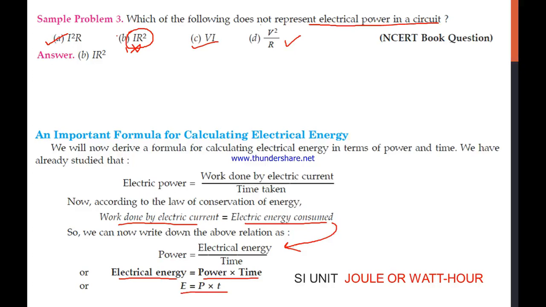So what is the SI unit? We know the power has a unit of watt, and time is not taken in seconds, time will be taken in hours. So the unit is watt hour for the electrical energy. And you know that the electrical energy is replaced by the work done, so we know the work done also has a unit, that is joule. So both are the units of the electrical energy that is consumed.